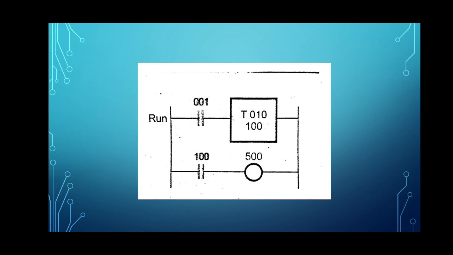It is released after the specific delay is over. Turn off delay timers are not very commonly used by manufacturers. So when we want to make the device go into the off state, this type of delay timer is used.